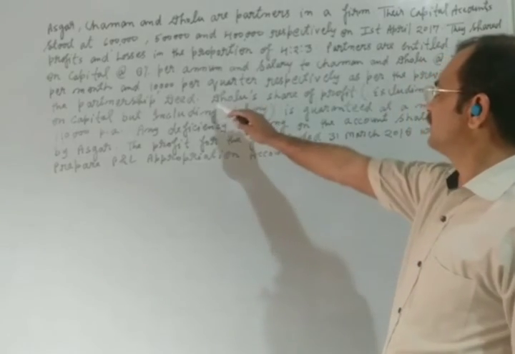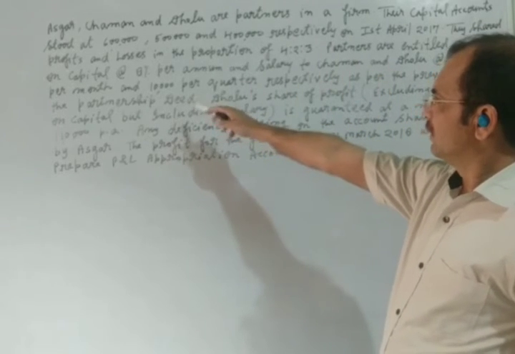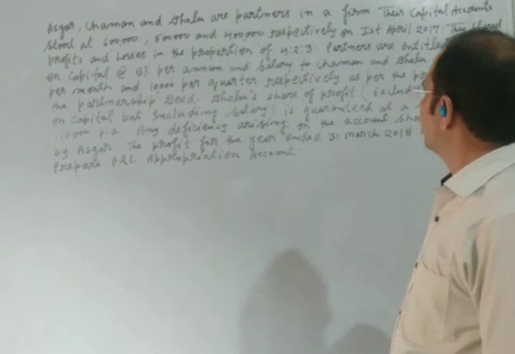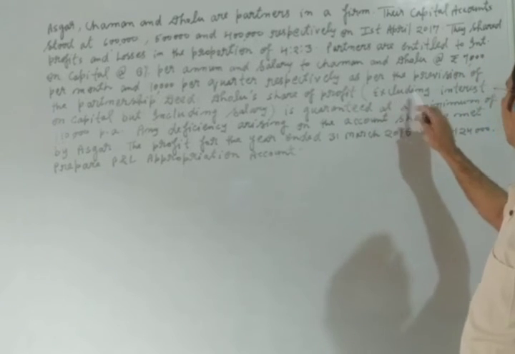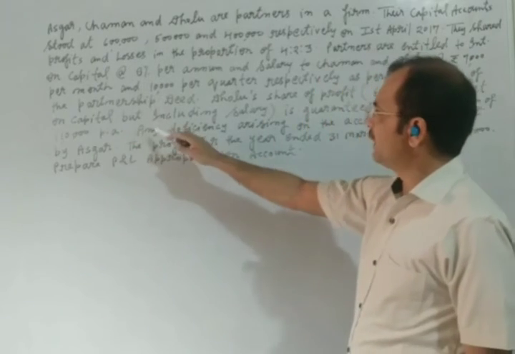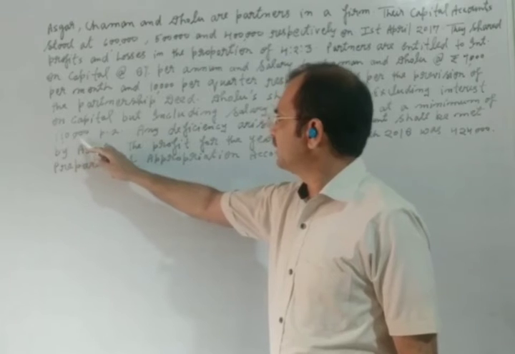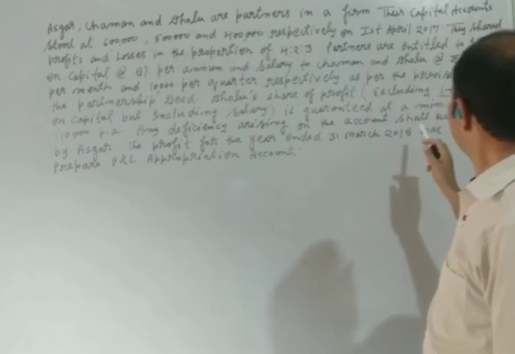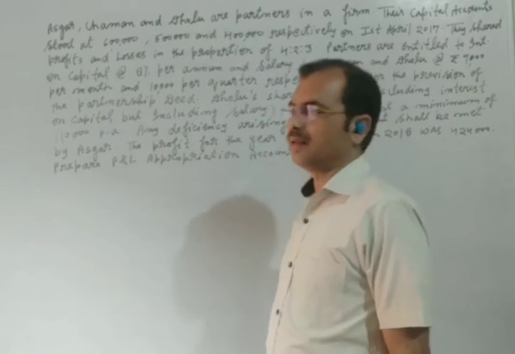It was written in the partnership deed that they will get salary 10,000 per quarter and 7,000 rupees per month. Dolu's share of profit, this is very important, which is written in the bracket, excluding interest on capital but including salary, is guaranteed at a minimum of 1,10,000 per annum. Any deficiency arising on account shall be met by Asgar. It will be fulfilled by Asgar.